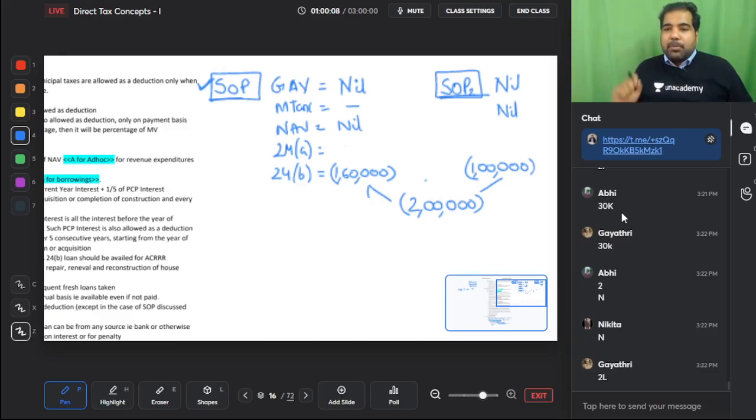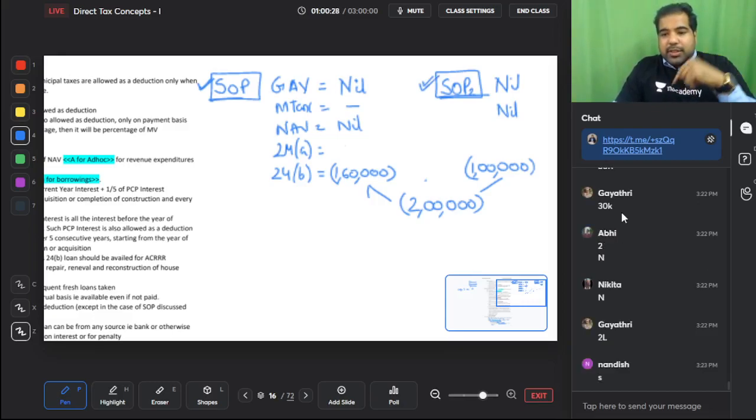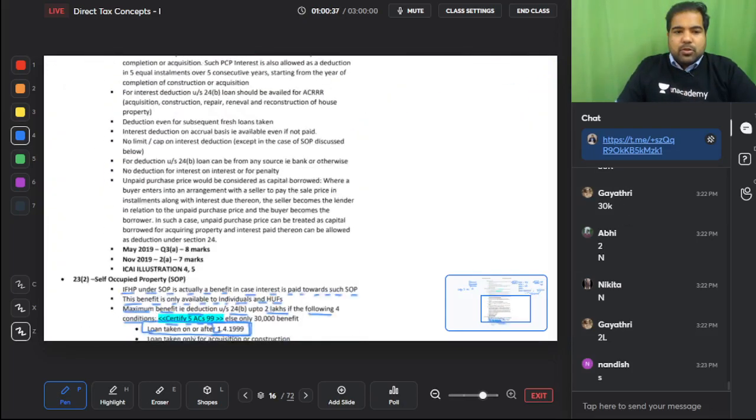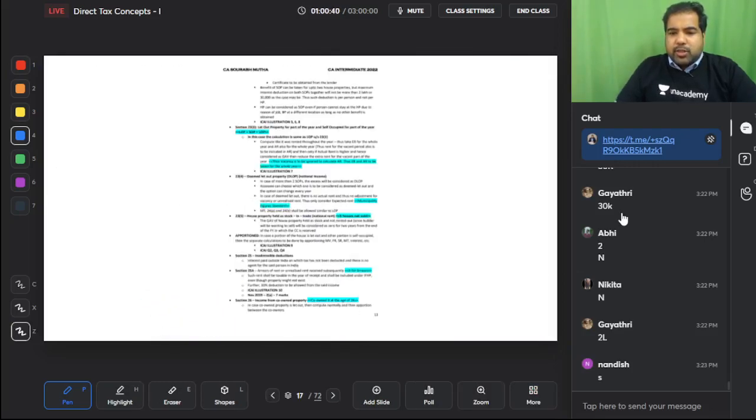Guys, here please understand, if I am staying in Bombay, if I have a house property where my family is staying in Bombay, but for work purposes I need to shift to Delhi, but they still stay in their house, or my entire family is with me in Delhi, but the house is empty here, I'm not getting any benefit, even then it can be considered as an SOP. So SOP is when you're staying in it, yes. When your family is staying in it, yes. SOP is also when you can't stay in it because of any business or profession or transfer. So that is SOP. I'm just reading SOP, so we'll complete that.